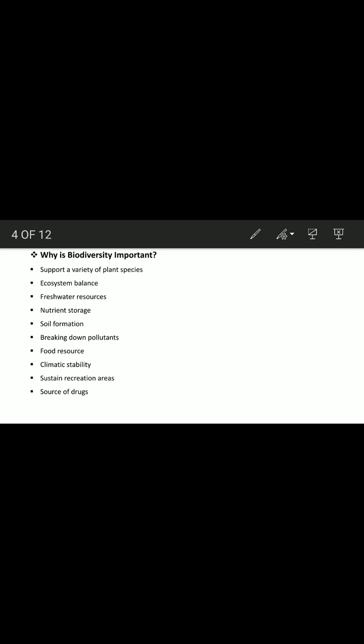The next one is freshwater resources. For example, different microorganisms and other creatures are responsible for assuring the fresh water in the ground.